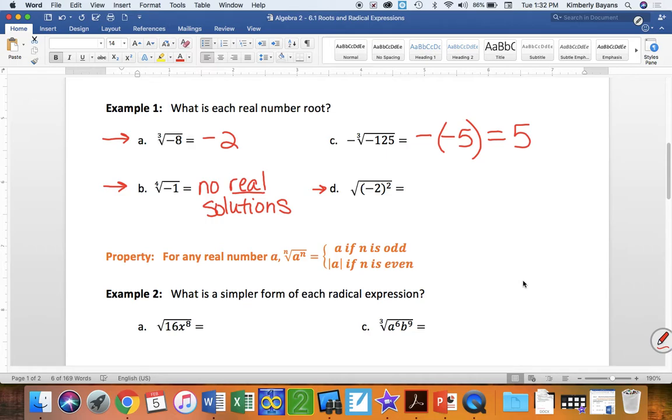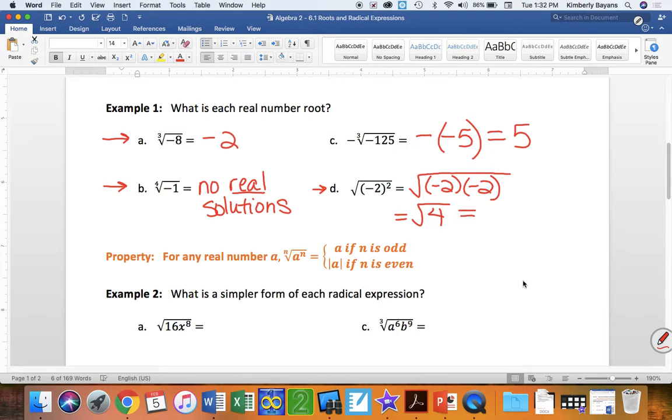So there's a couple ways you can go about that. You can understand that the square root of anything squared, basically the radical sign and the squaring, are inverse operations. They just kind of cancel each other out, so to speak. Or you can write it like this so that you can see what's going on. Because negative 2 squared, the quantity negative 2 squared, really translates to negative 2 times negative 2. And then if we simplify that, we get the square root of positive 4.